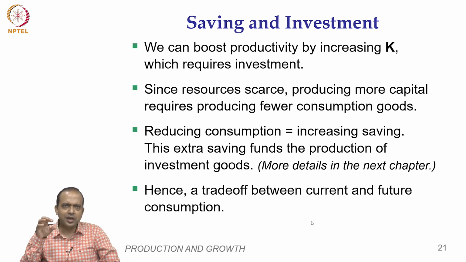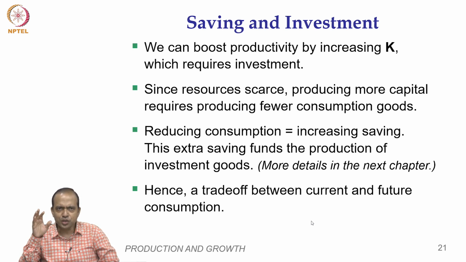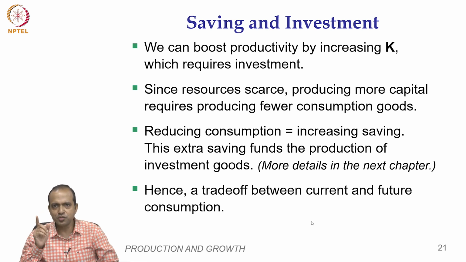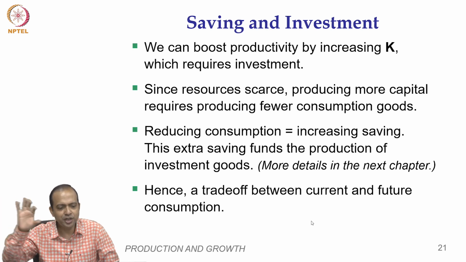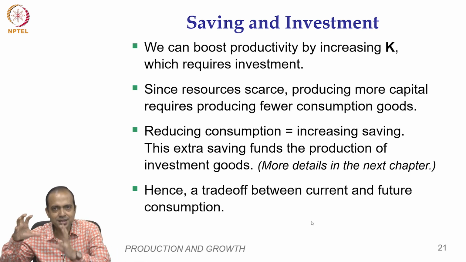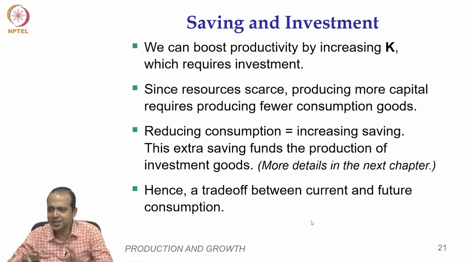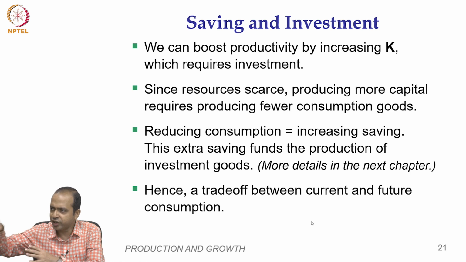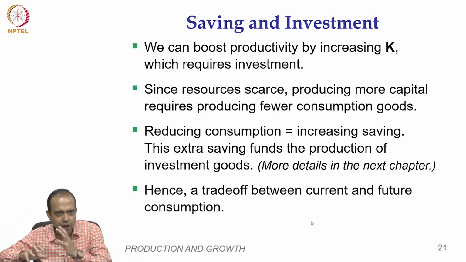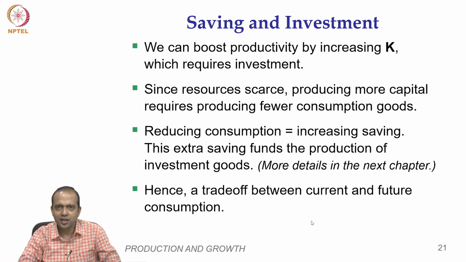So, fewer consumption means you have to reduce your consumption, and if you reduce your consumption, what will happen? Your saving will increase, and that extra saving, when I save money, what will I do? Either I will keep it in the bank, or I will invest directly in the stock market and share market, and that is the source of the firm's capital.